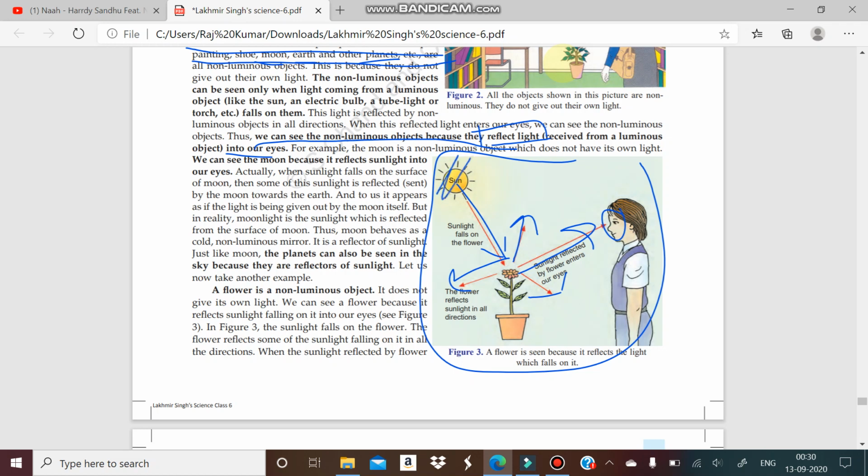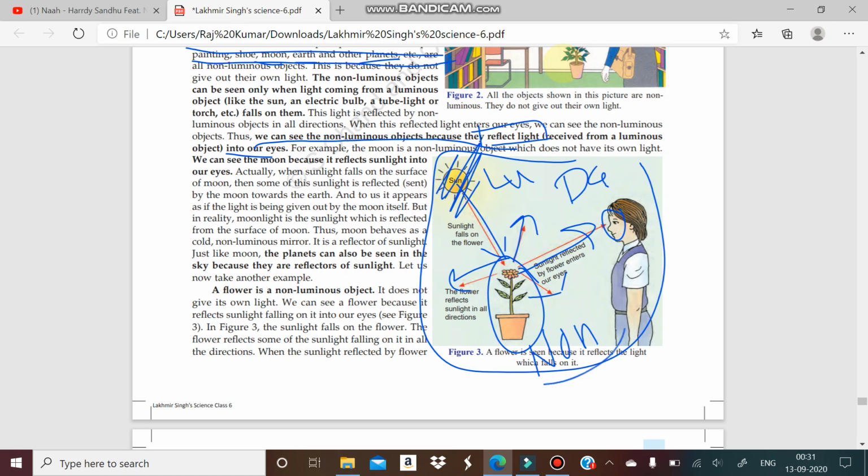If we do not take the sun here, it is completely dark, so there is no light, no light will be reflected from the earth, so we will not be able to see the flowers. So that is the simple process. That is a non-luminous object and this is the luminous object.